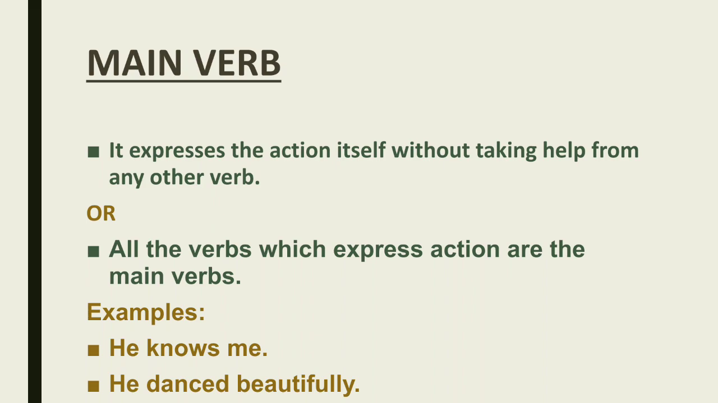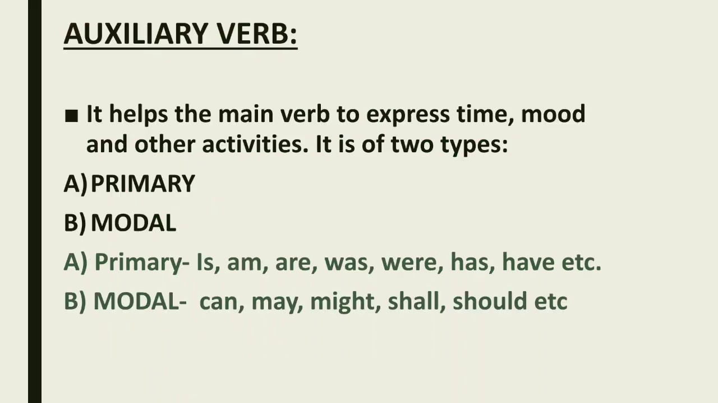If you come to know about the auxiliary verbs, what is primary and modal, then you will be clear with this point. Auxiliary verbs help the main verb to express time, mood and other activities. It is of two types, primary and modal. With the help of auxiliary verbs, we can come to know about the time, mood, and other activities. So primary is: is, am, are, was, were, has, have, etc.